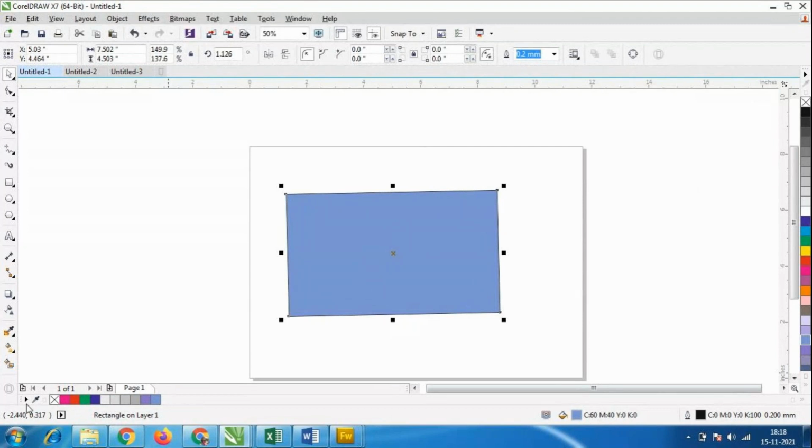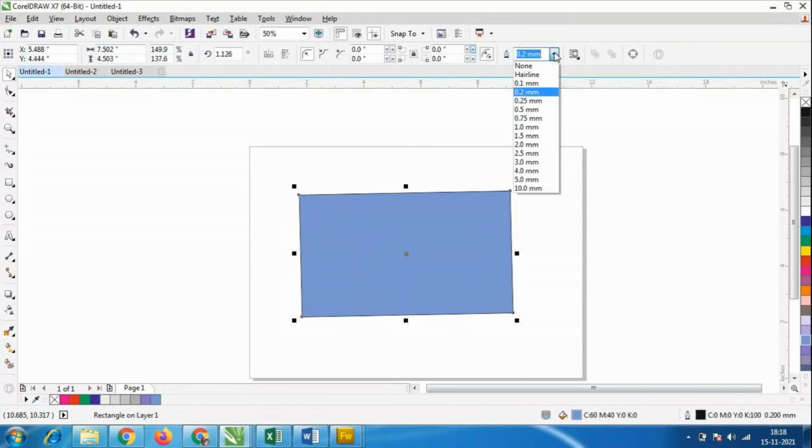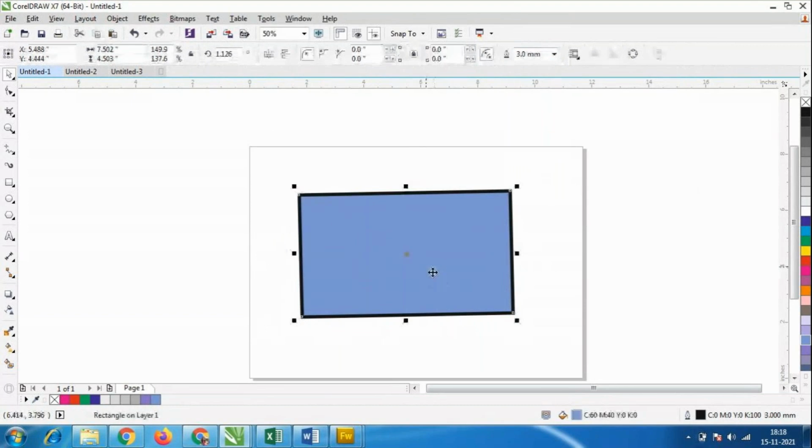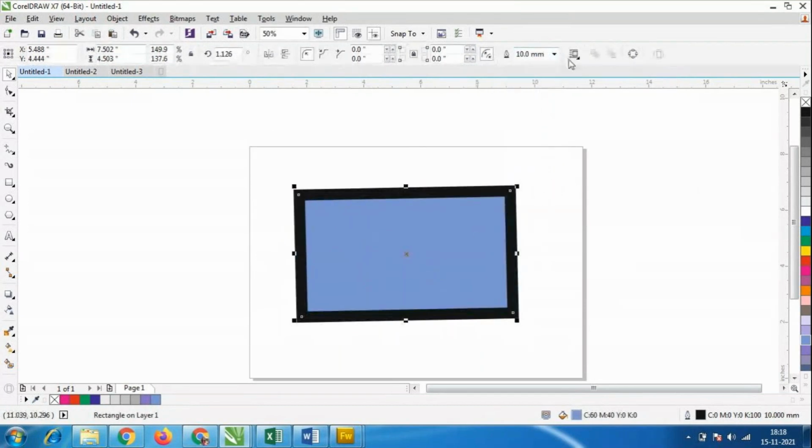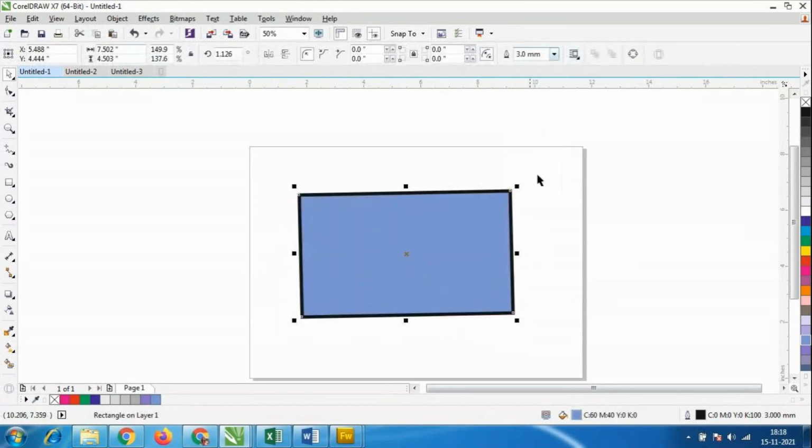Okay, so like this, I selected this object, and here in the property window there is an option for the thickness of the outline. We can increase the thickness of the outline as much as we want, and we can also decrease it. We can rotate it like this.